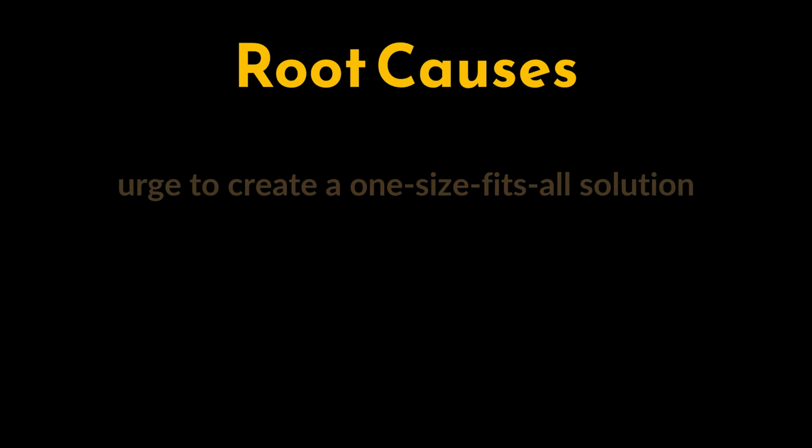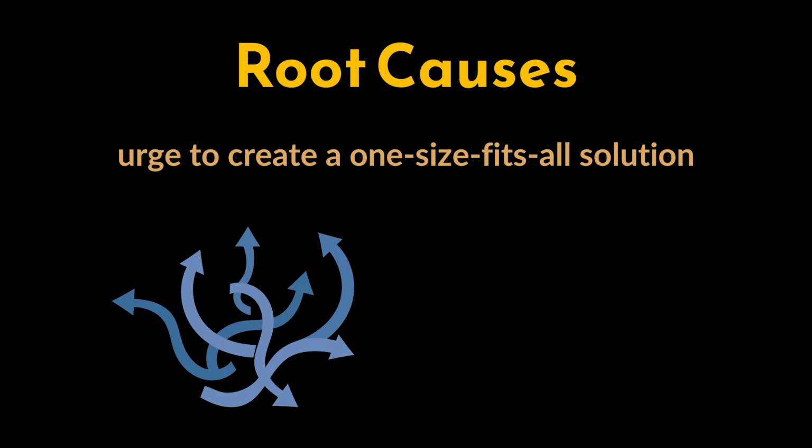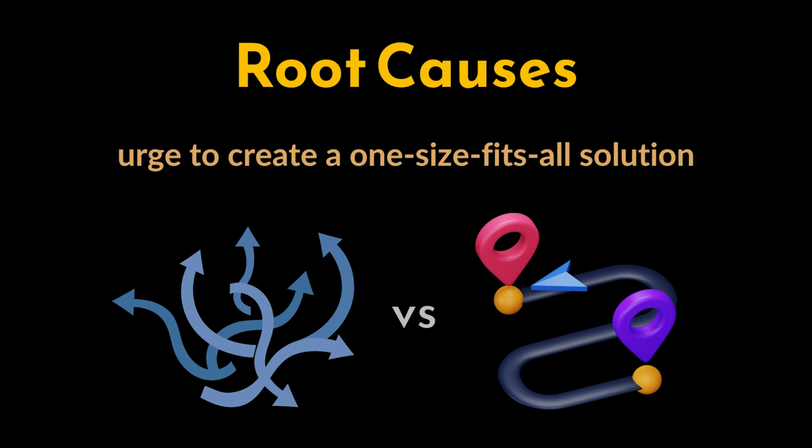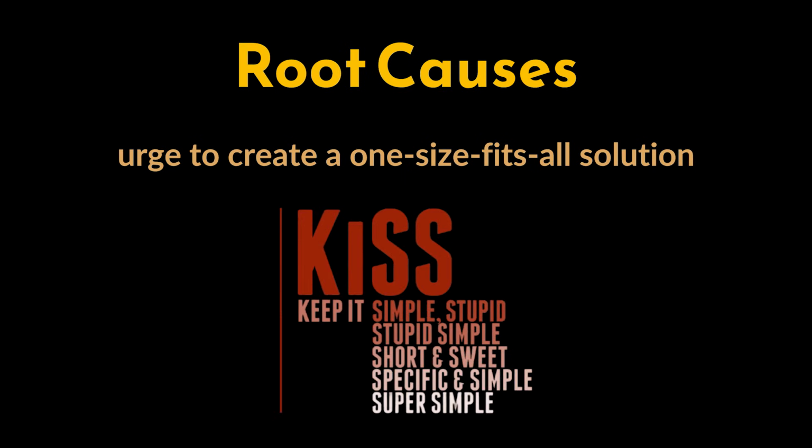Another cause is the urge to create a one-size-fits-all solution. Developers may try to account for every possible future use case, even if those cases aren't relevant yet. This can bloat the code, making it hard to navigate or adapt when the actual requirements change. In contrast, a simpler solution could have been more flexible and easier to evolve as needs arise. In this situation, the KISS principle, or keep it simple stupid, is often overlooked